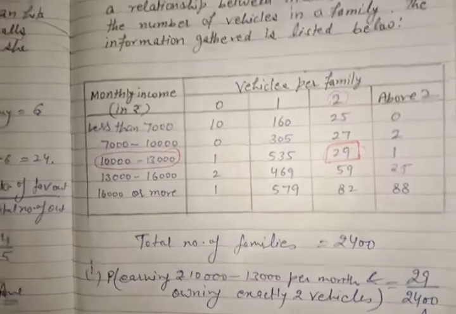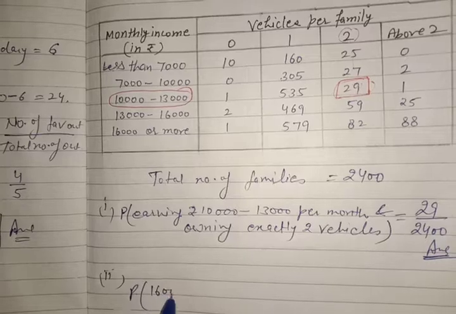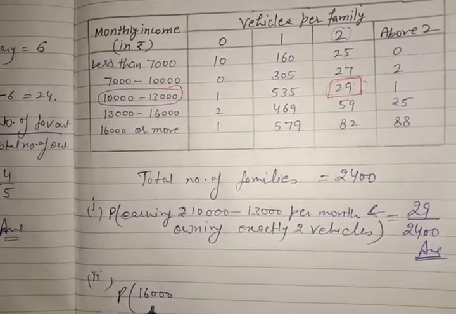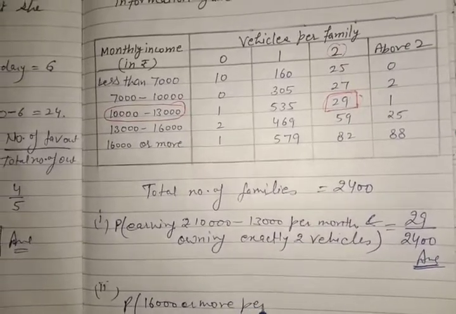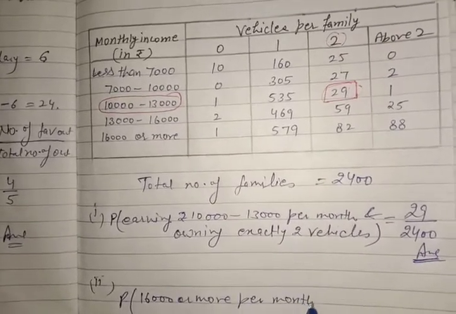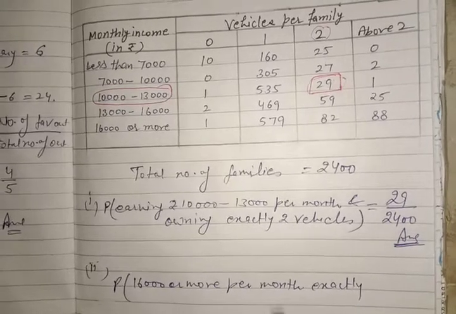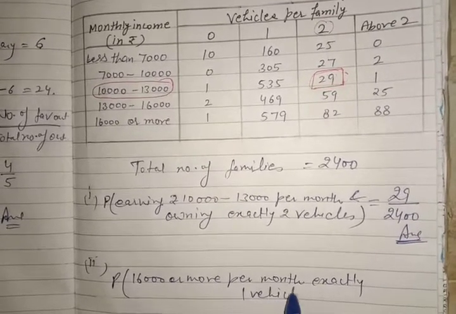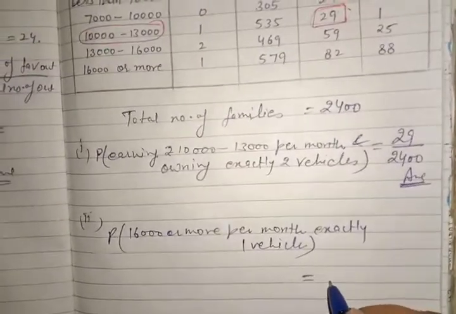Now the second part: probability of 16,000 earning or more, 16,000 or more per month and exactly 1 vehicle. I am writing in short. Now see this one also, favorable upon total.